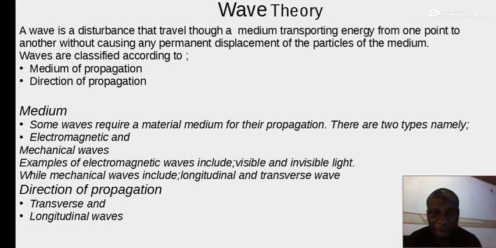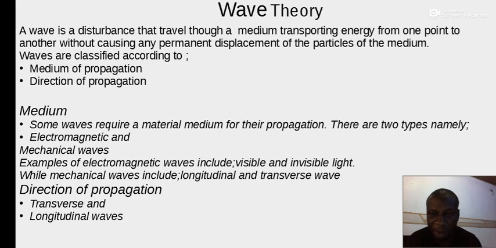Now, under medium classification, we have those waves that require material medium for their propagation, and they are called mechanical waves. We also have those waves that do not require material medium for their propagation. They are called electromagnetic waves.